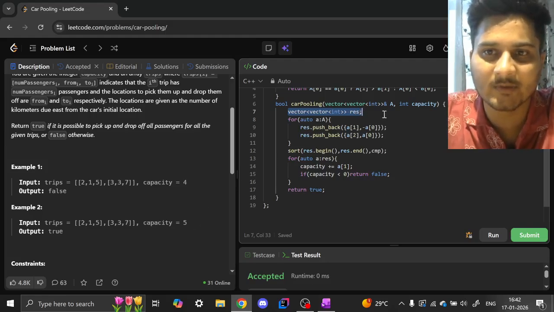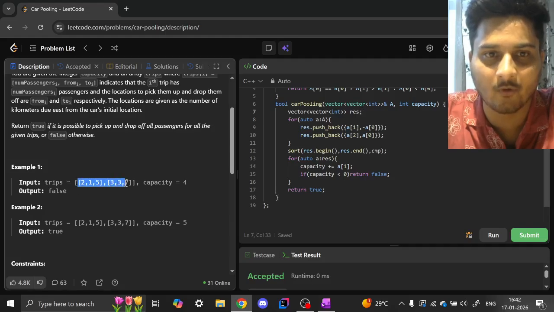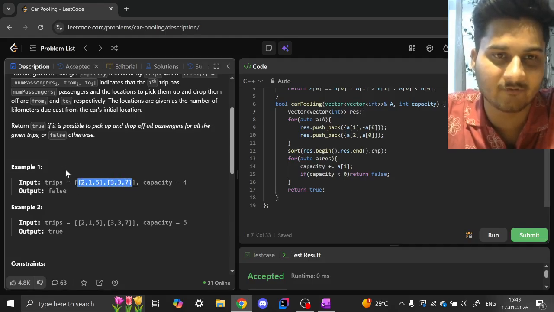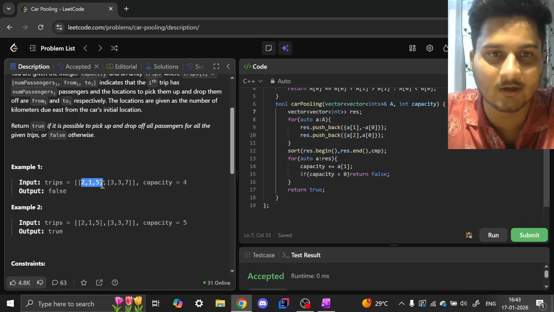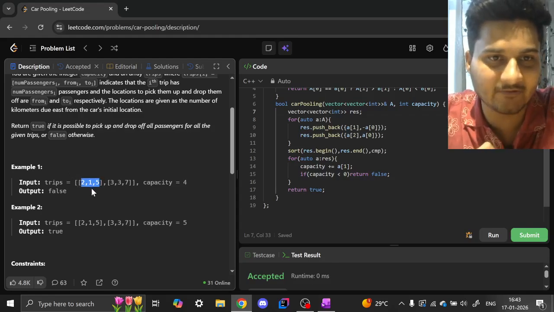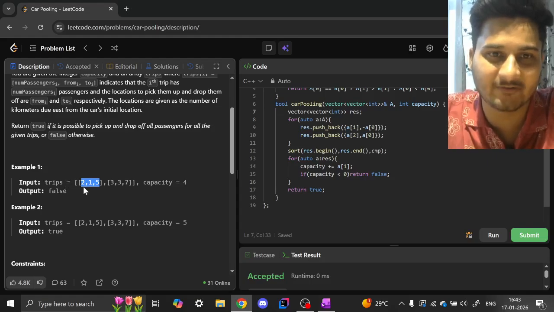The auxiliary space is going to be O of n, because for every entry in the trips array we will have two entries in the result array, right?